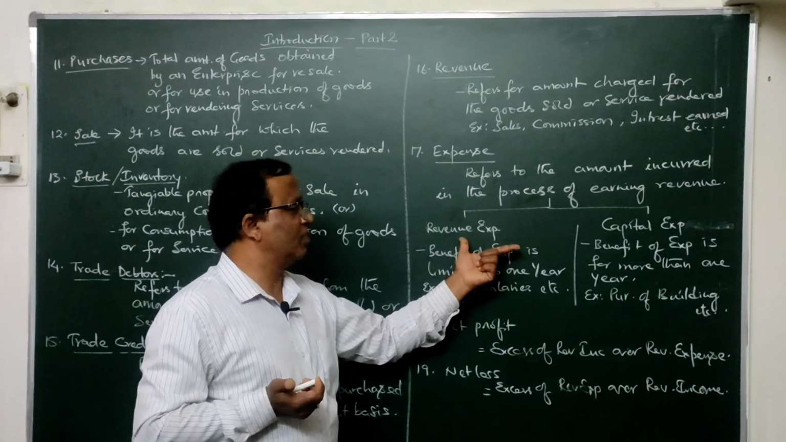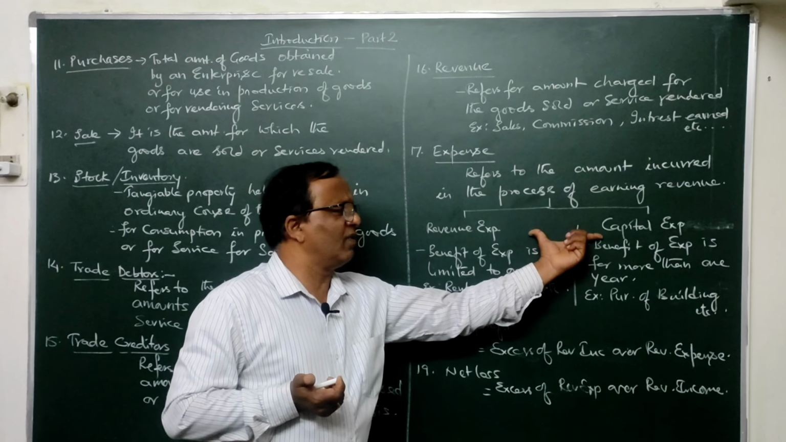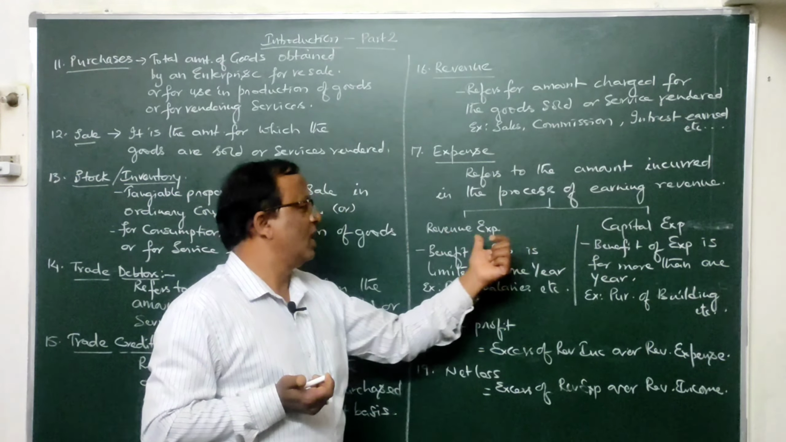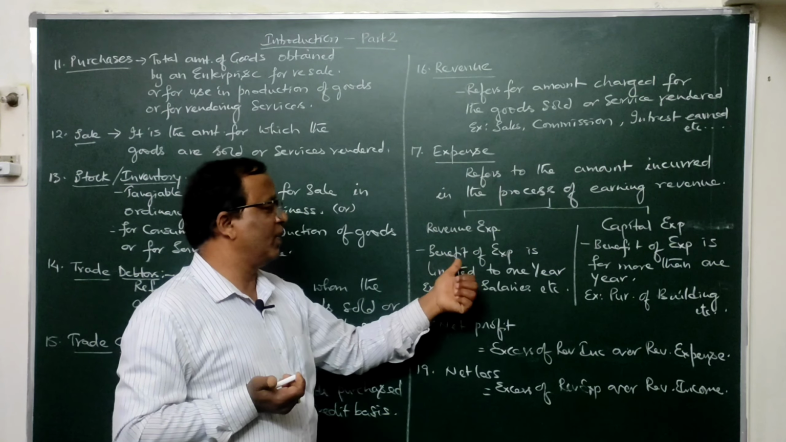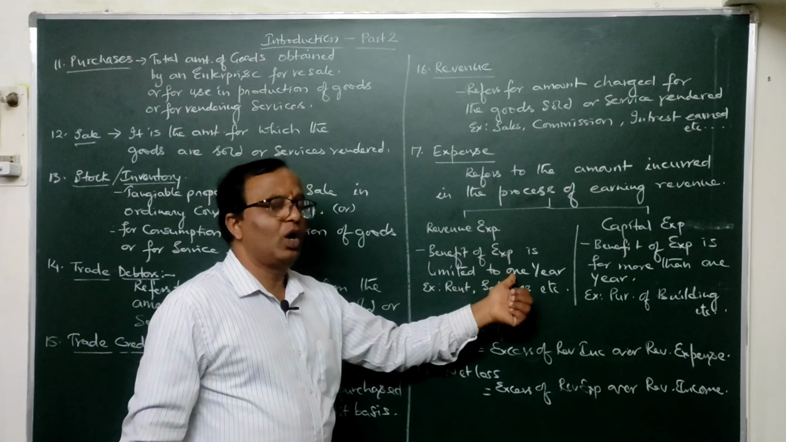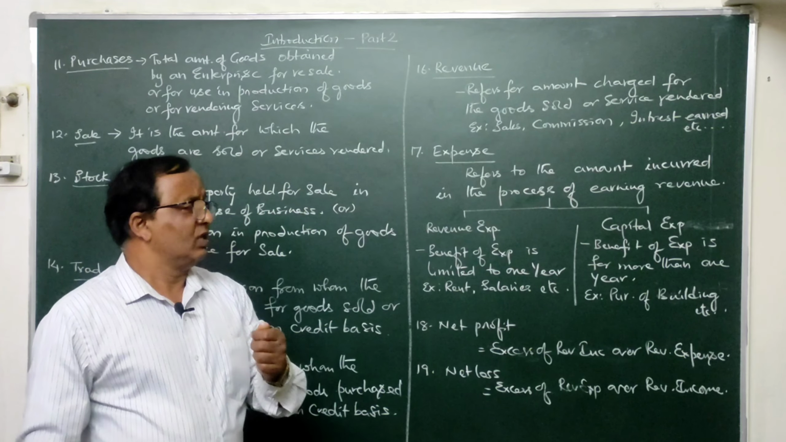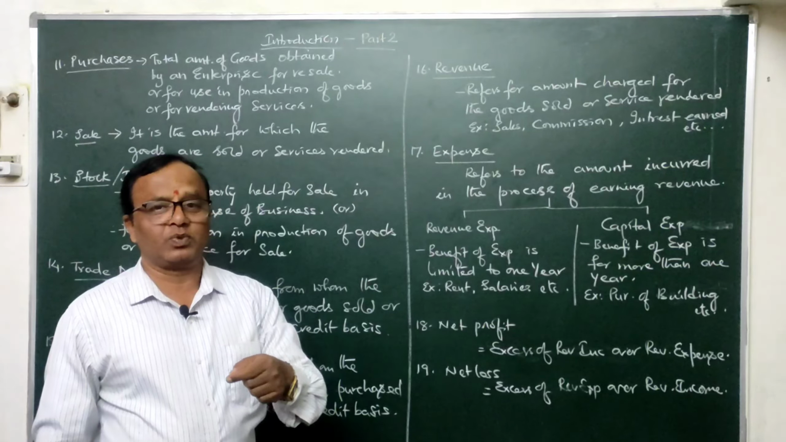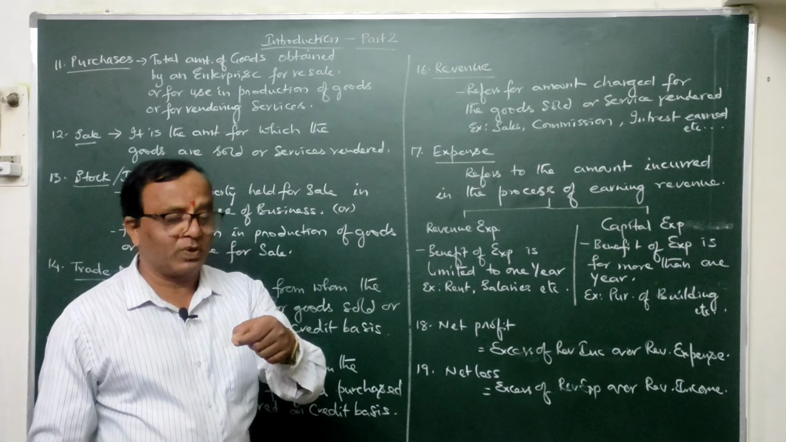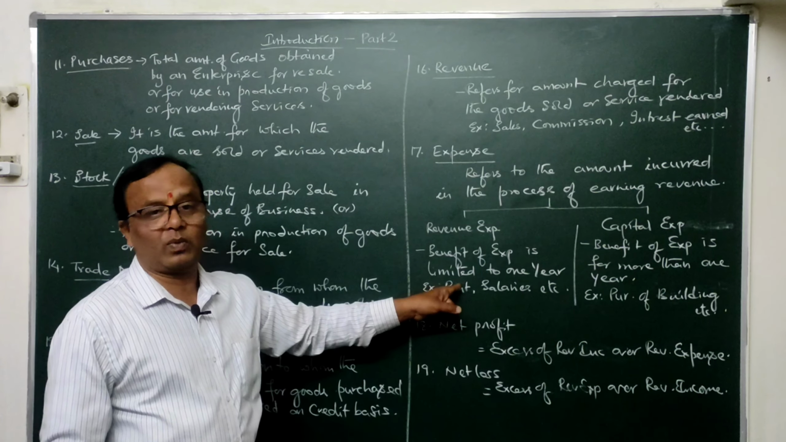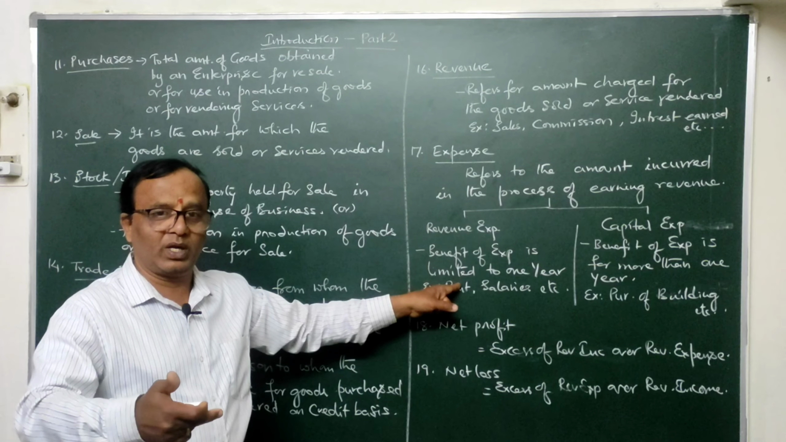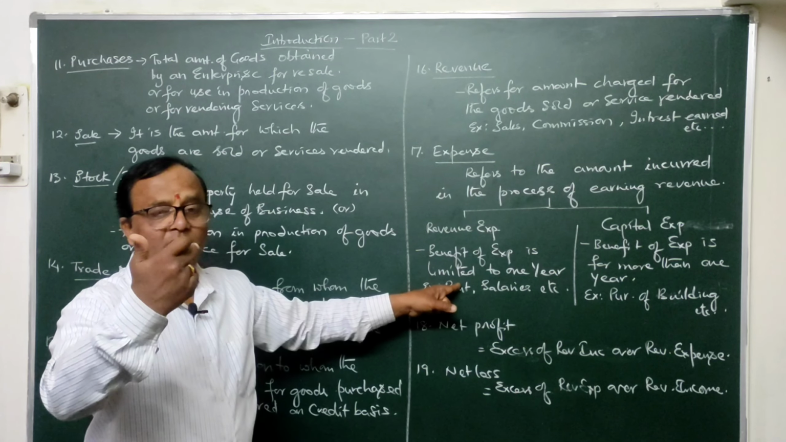Okay, the simple concept between revenue and capital is very much clear, very easy to understand here. Revenue expense here means the benefit of this particular expense is limited to 1 year only. In other words, revenue expense means the benefit of that expenditure will be limited only for 1 year. That means before completion of 1 year, the benefit of that expense will be completed.